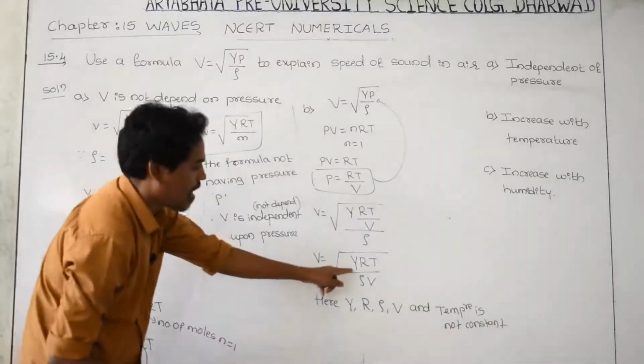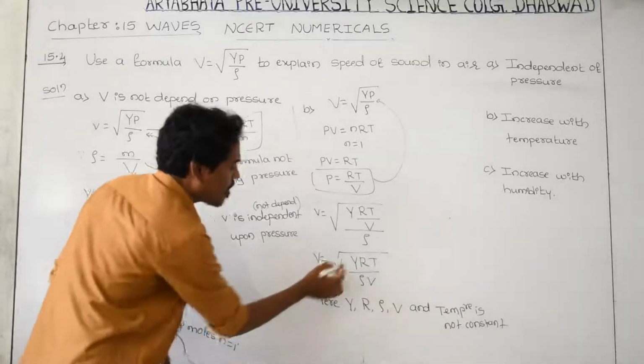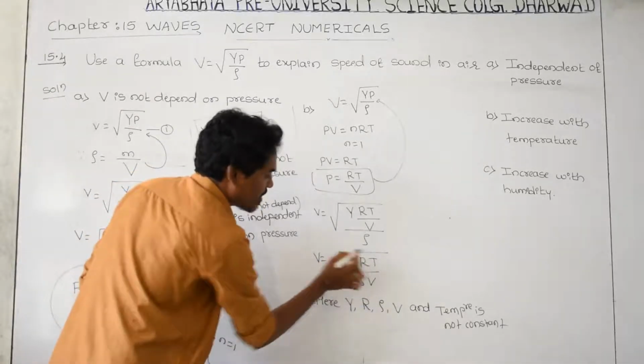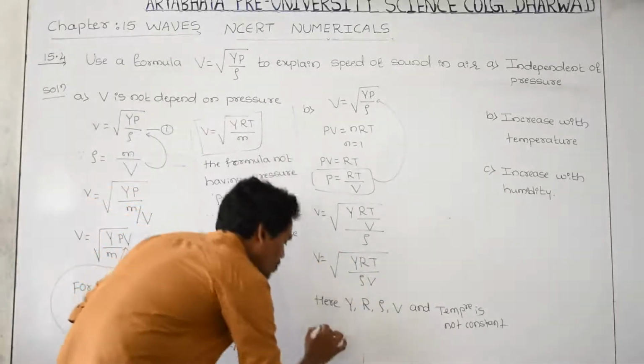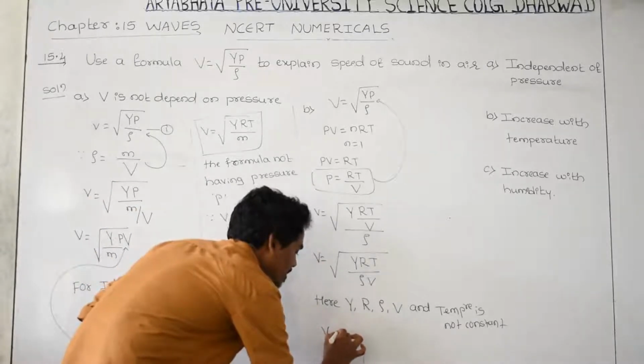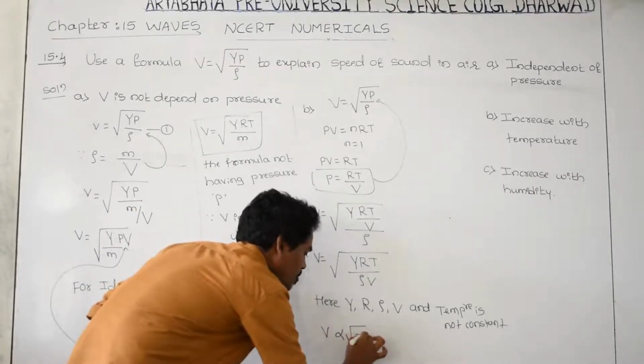Therefore gamma, R, rho, V all are constant terms, but T is not a constant term, therefore V is directly proportional to root of T.